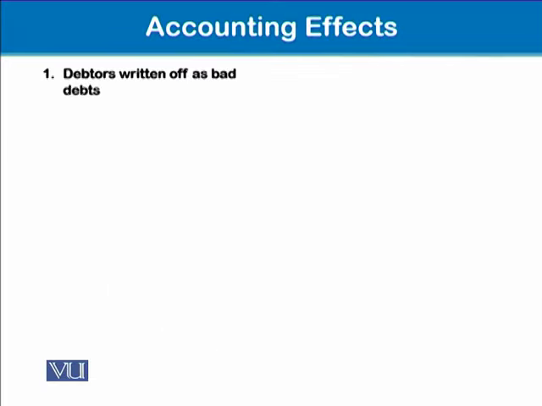So we'll see what accounting entries are passed for these bad debts and doubtful debts. First of all, debtors written off as bad. For this, straight away we debit bad debts as an expense and we credit debtors account as a decrease in asset.